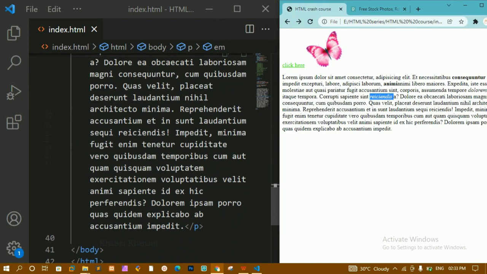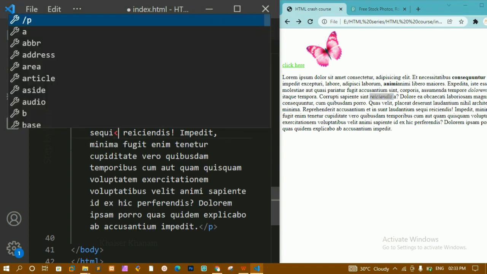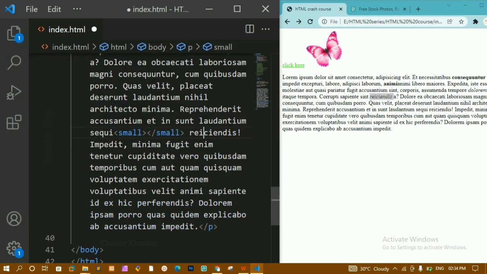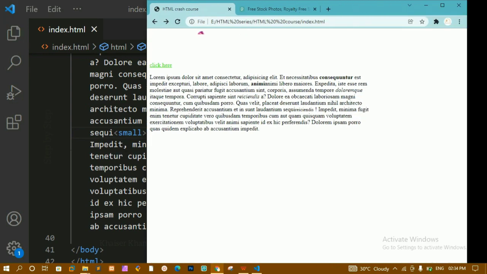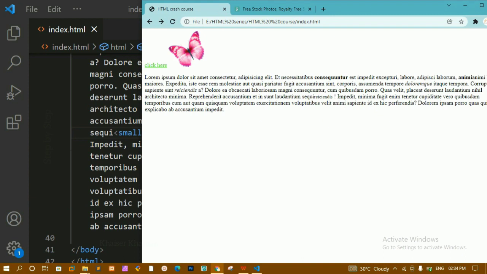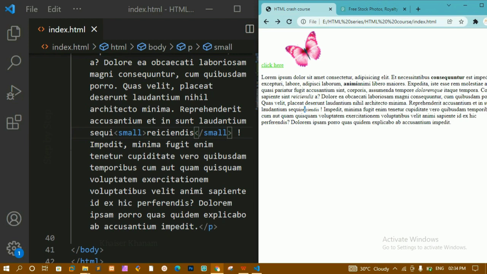Now we are having small. Here I'm just going to write small. I'll copy this, and here I'm just going to paste that one. I'll save. I'll refresh this one. By the name itself it tells us that the content wrapped inside small will be displayed in small. Now you can see here I am having this output. Based on this font size and this font size, we are having slight changes in the font size.